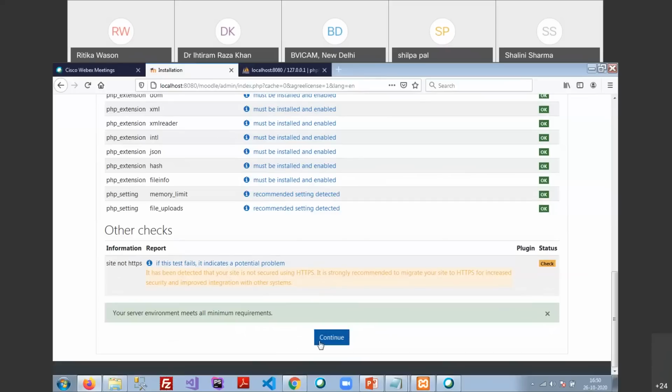If you see this warning, it means your site is not secure, because we are running on the same server, on our local machine. So we do not need to purchase a certificate from a higher authority to make our site secure. So just click continue.